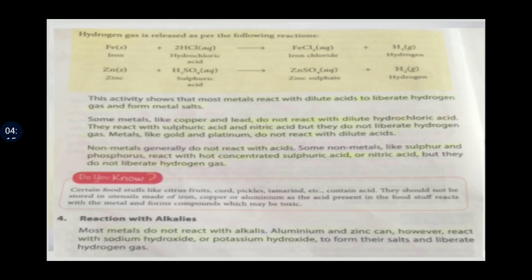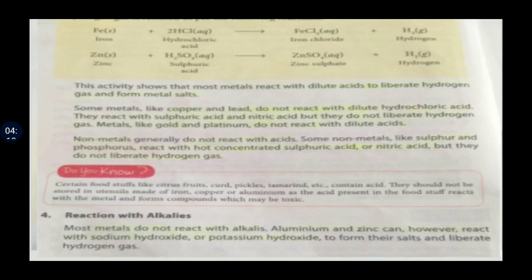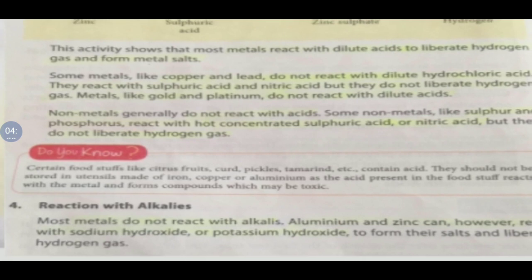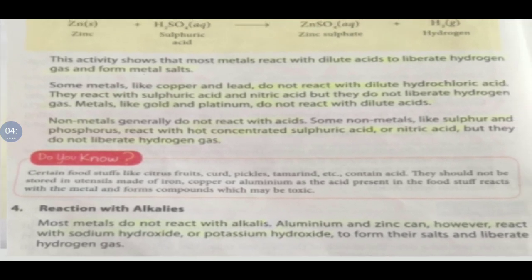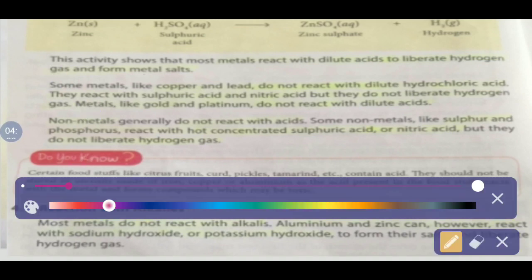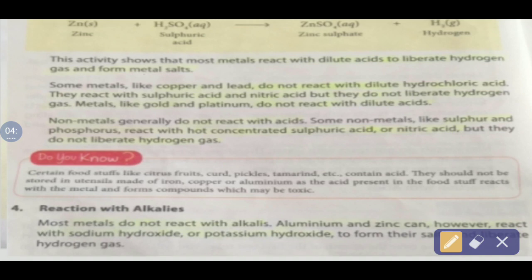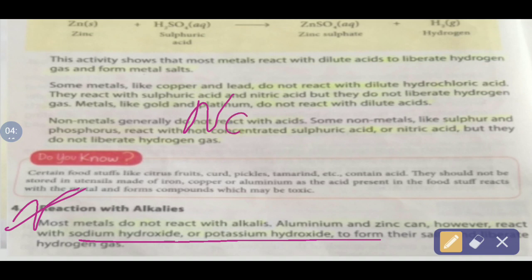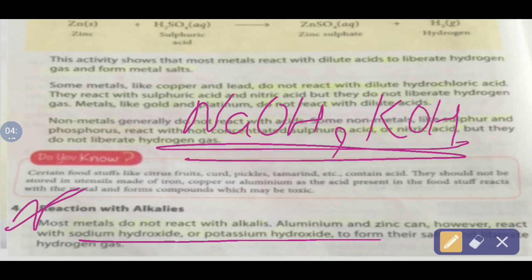Now see the reaction with the alkalis. Alkalis, as you already know, are soluble bases. Now if we see the case of metals, most of the metals do not react with alkalis. But aluminium and zinc, however, react with sodium hydroxide. Sodium hydroxide is NaOH and potassium hydroxide is KOH. They react with it and form the salts, and again they liberate hydrogen gas.